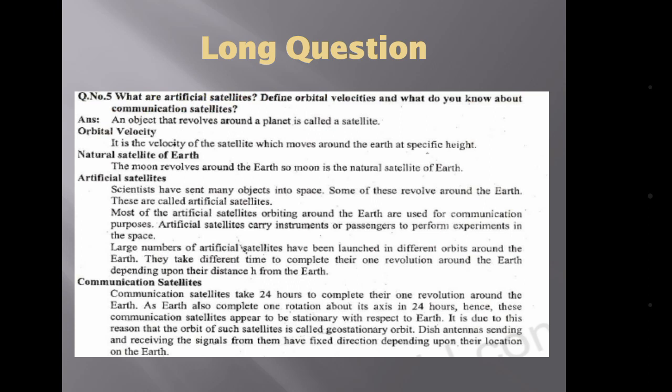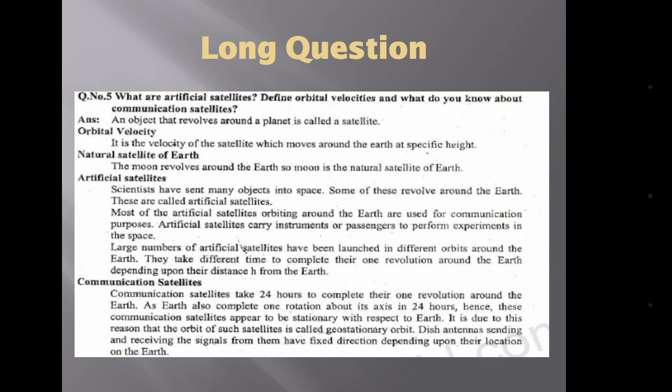Actually, communication satellites help us to get information about other countries in our country without loss of time. Communication satellites take 24 hours to complete one revolution around the earth.